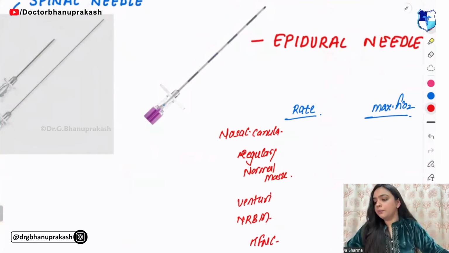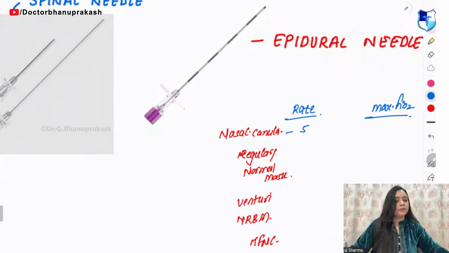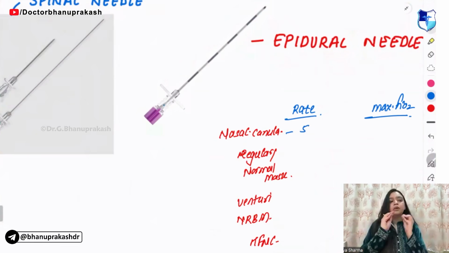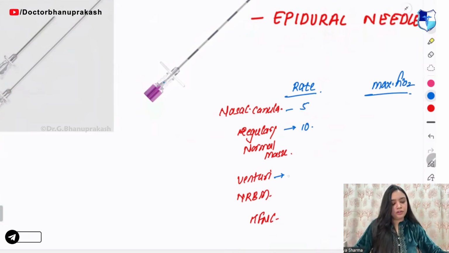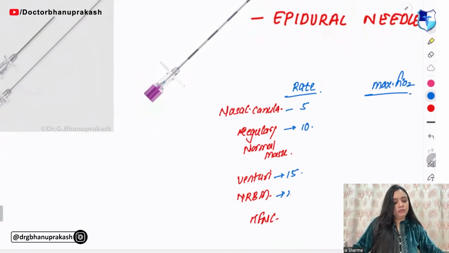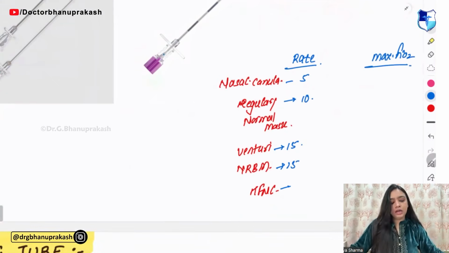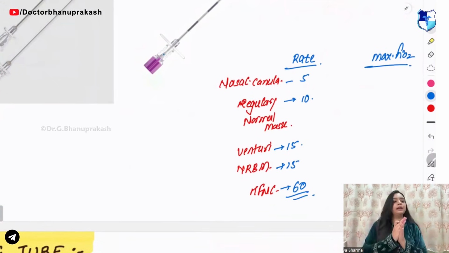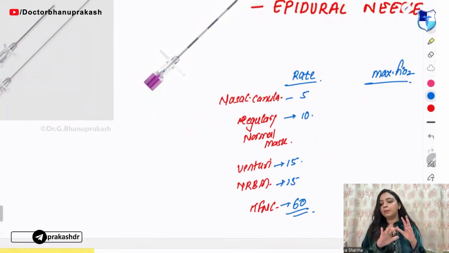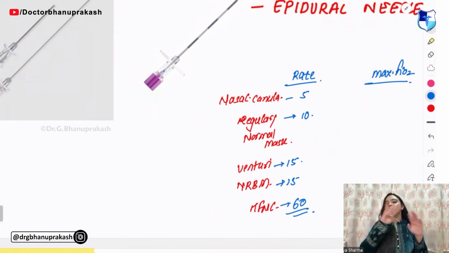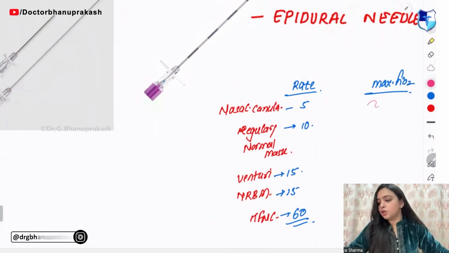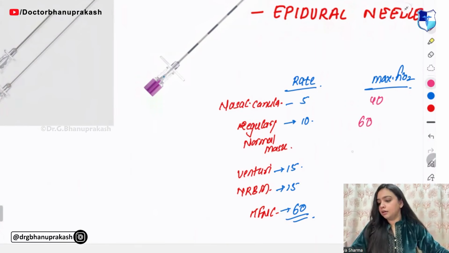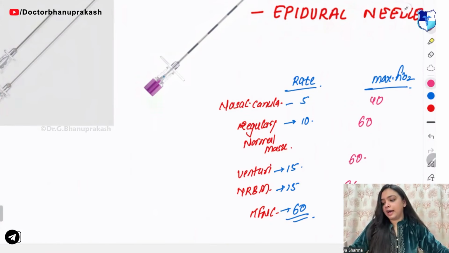For nasal cannula, the flow rate is 5. Okay, you need to remember the table of 5. 5 ones are 5. 5 twos are 10. Then after that for Venturi it is 15. Then for non-rebreathing it is 15. And for high flow one it is 60. So remember the table of 5: 5, 10, 15, 60. Now the maximum FiO2 is 40, 60, 60, 85 and 100.